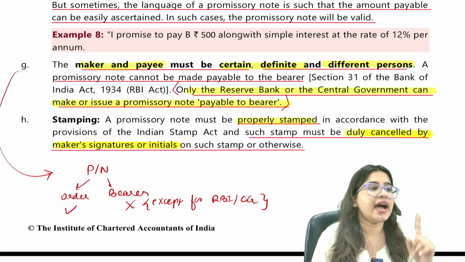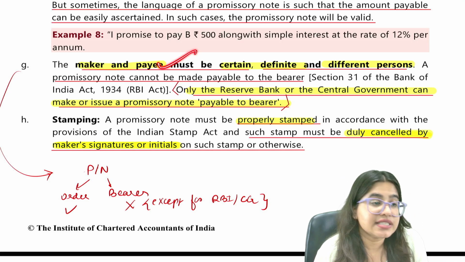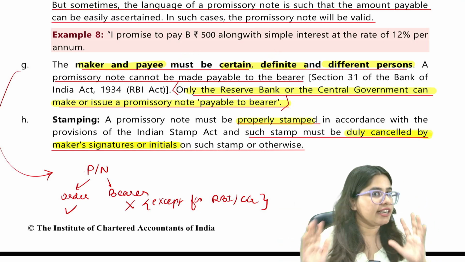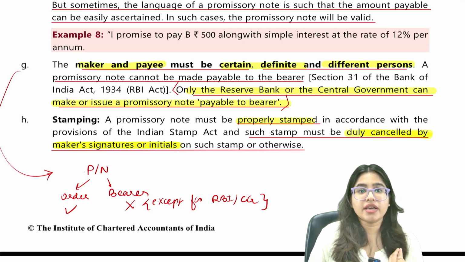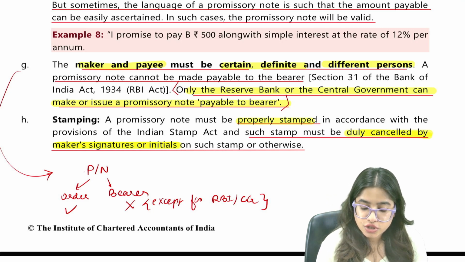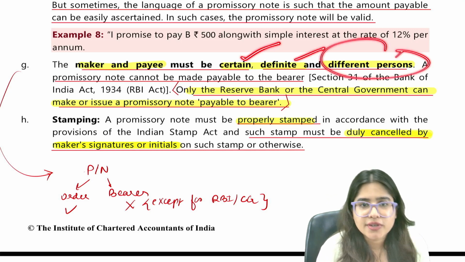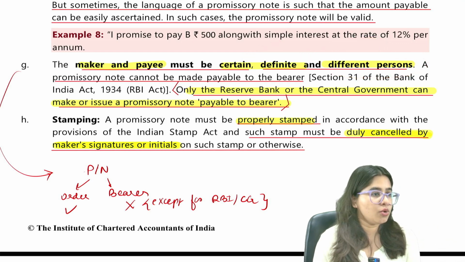So we are saying that maker and payee must be certain. Certain means identified. Okay, Shah Rukh Khan is the maker and Rajinikanth is the payee. So they should be certain, definite and different persons. The same person cannot be maker and payee both.